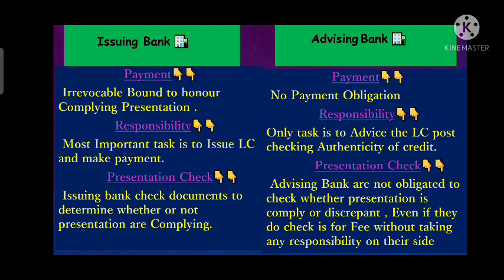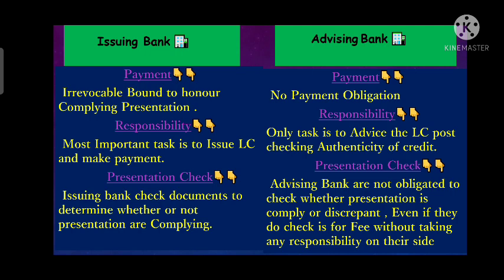Issuing bank. Now we will differentiate both issuing bank and advising bank on the basis of payment. As we know, issuing bank is the bank which issues the LC on behalf of its customer, that is the applicant. So once the LC is issued by the issuing bank, it is irrevocably bound to honor a compliant presentation made by the exporter. Whenever the exporter submits the documents at the issuing bank counter through his bank, the issuing bank must pay or honor that bill if it is a clean bill.